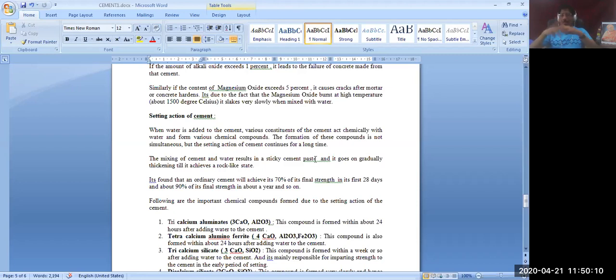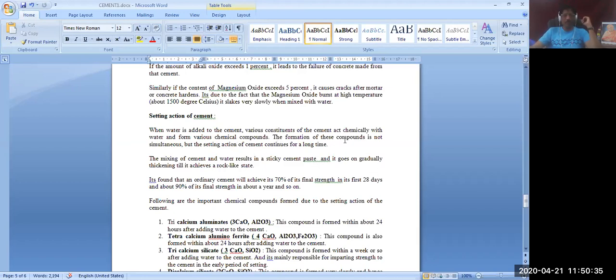Then hardening of the cement will start. Hardening is nothing but gaining of strength of the cement. So that can also be called setting. Setting involves plastic cement entering into stiffening, then entering the solid state, then gaining strength in the form of hardening. That is totally called the setting action.